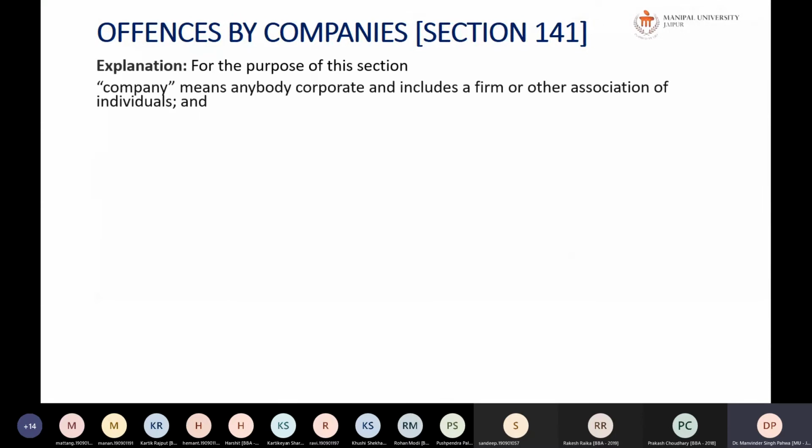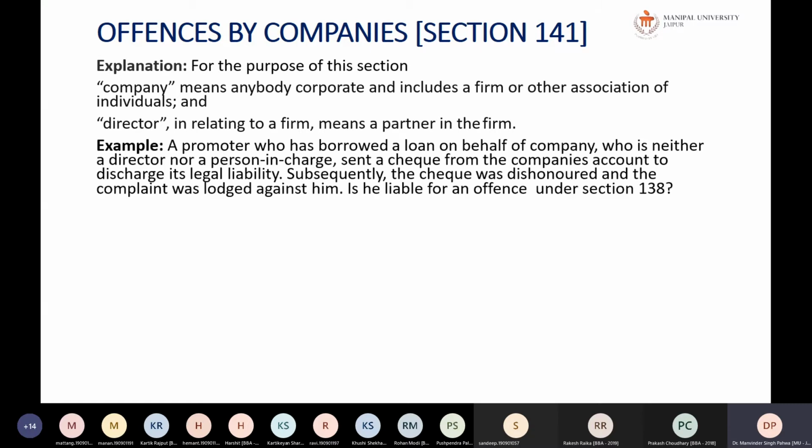Further, there is an explanation. For this purpose, what does company mean? The company means any body corporate and includes a firm and any association of persons or individuals. Director, in relation to a firm, means a partner of the firm.